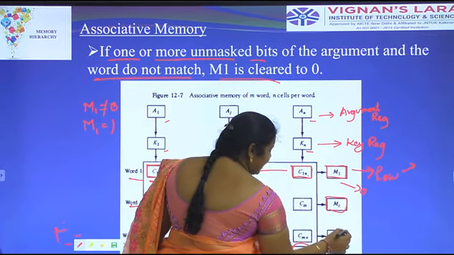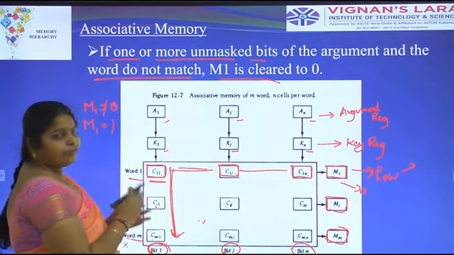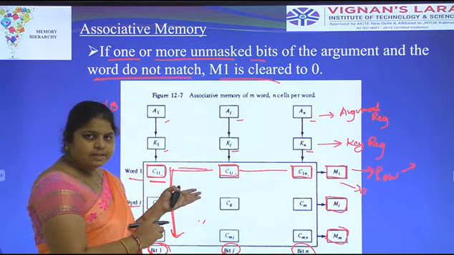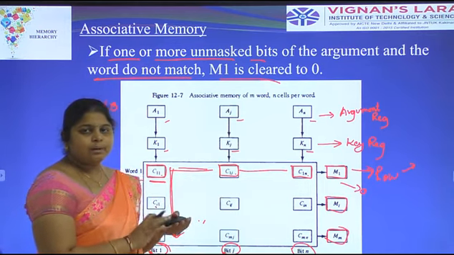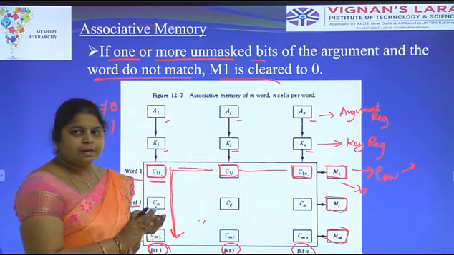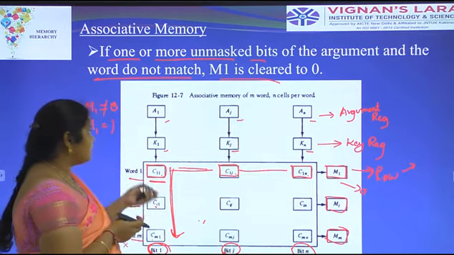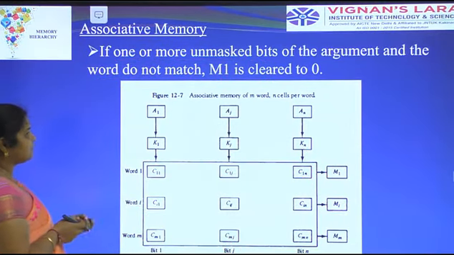Match 1, match I and match M. Whenever the data of a row is identified with the argument register, then only match 1 is equal to 1. If the data of the argument register and associative memory do not match, then match 1 is 0. Okay, this is about the associative memory hierarchy.